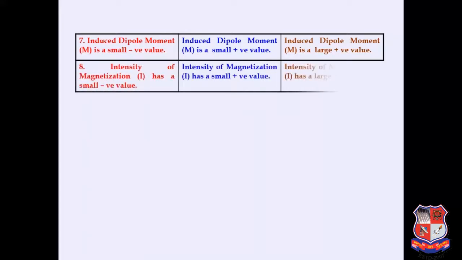Compared to all others, ferromagnetic material has a large dipole moment and it is a positive value. Intensity of magnetization has a very small and negative value for diamagnetic material, small but positive for paramagnetic material, and for ferromagnetic material, intensity of magnetization I is large and always positive.